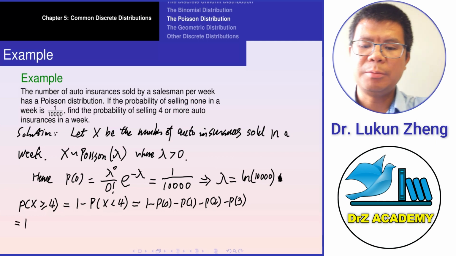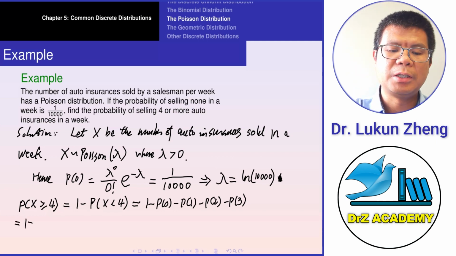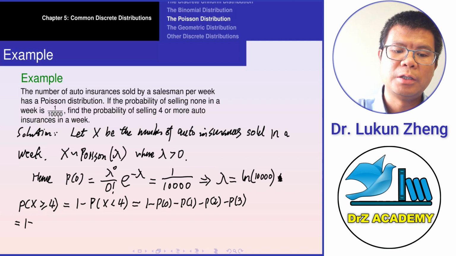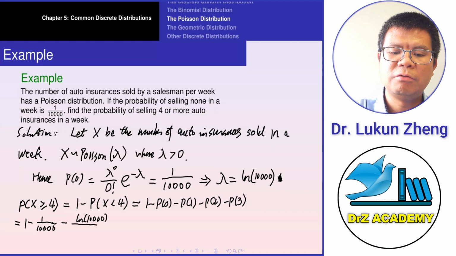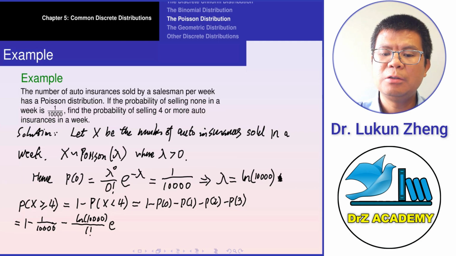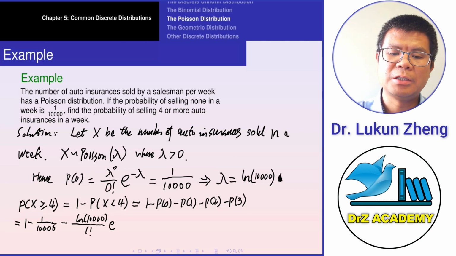So which equals 1 minus P of 0, which is, as we see here, 1 over 10,000. Minus P of 1, which is ln 10,000 over 1 factorial, e to the power negative lambda, and e to the power negative lambda is 1 over 10,000.